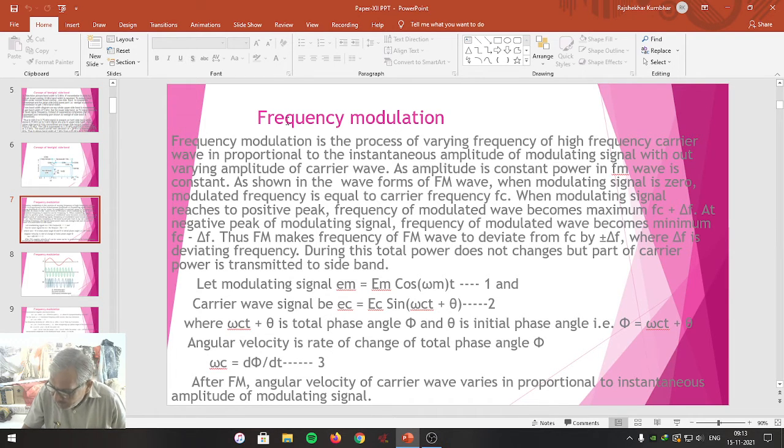In amplitude modulation, the amplitude of the high frequency signal changes in accordance with the instantaneous amplitude of the signal to be modulated. That is the difference. Here, amplitude is constant, that's why power is constant. We are considering the mathematical analysis of frequency modulation. Let us begin with that.